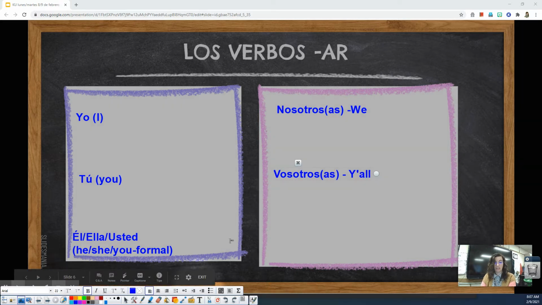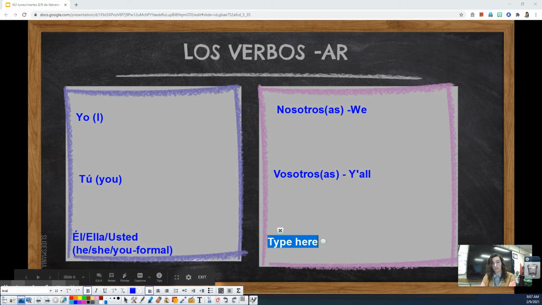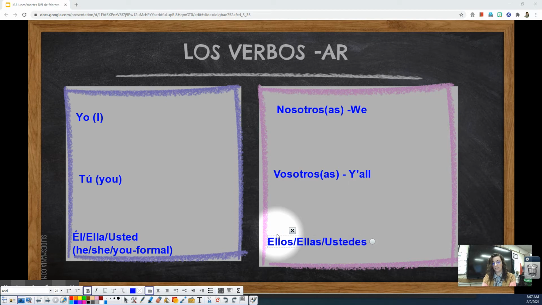And then just like él, ella, usted, we've got ellos, ellas, and ustedes, which means they, masculino, they, femenino, and you all, but more formal.